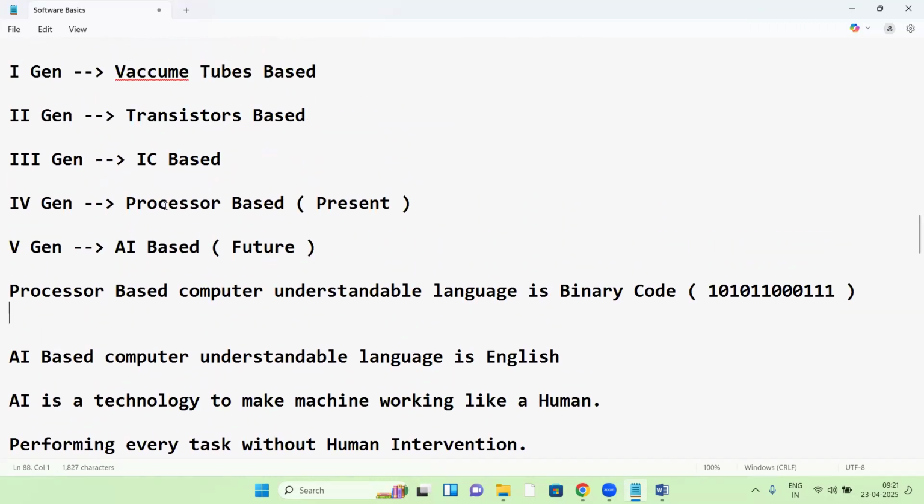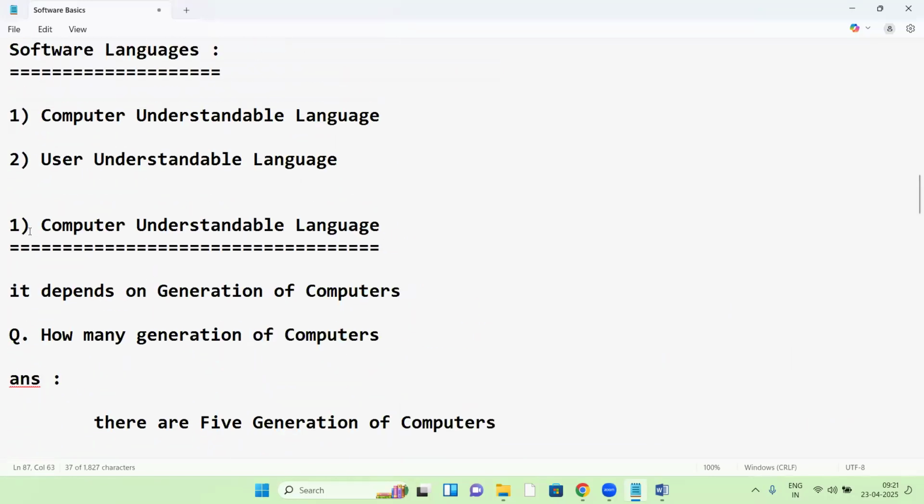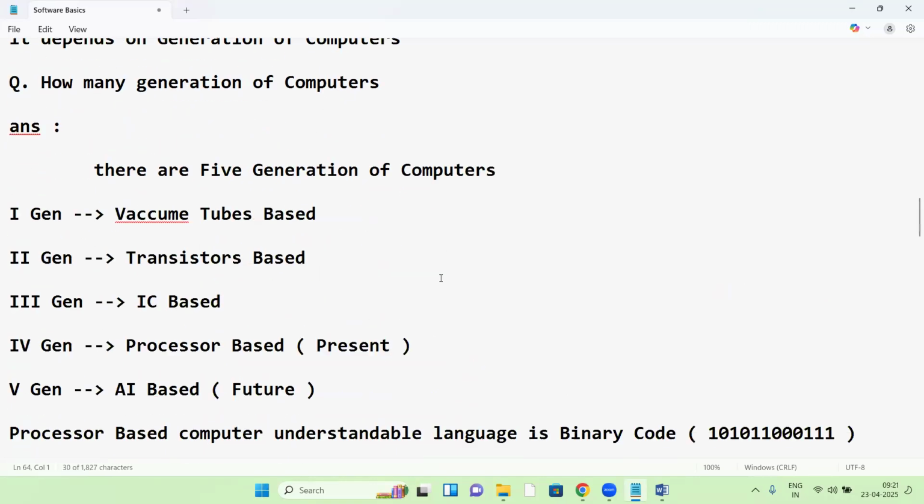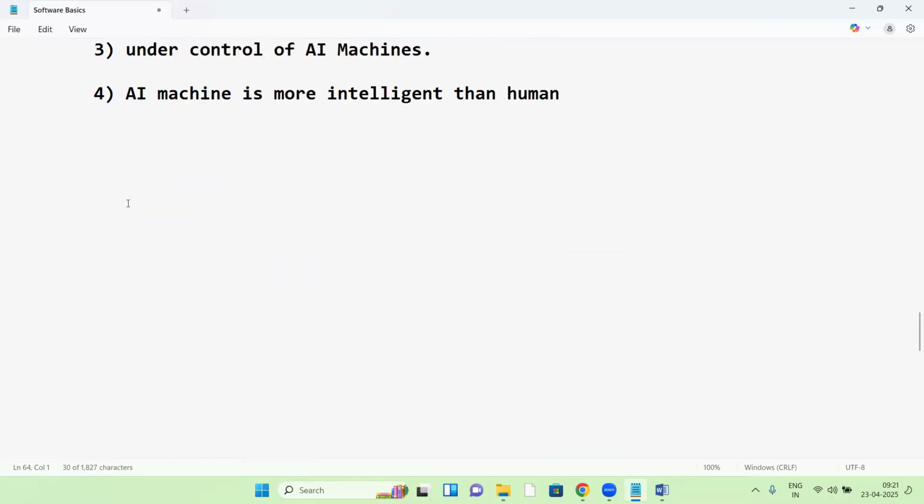Next, let us see about processor-based computers. The processor-based computer's understandable language is binary code. This is called low-level language. The computer understandable language is low-level language, and the user understandable language is high-level language. So languages are low-level and high-level.